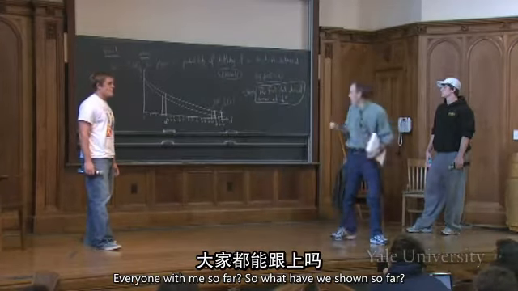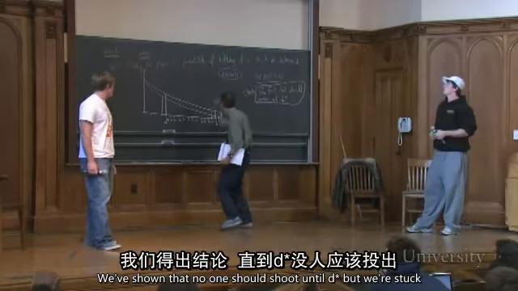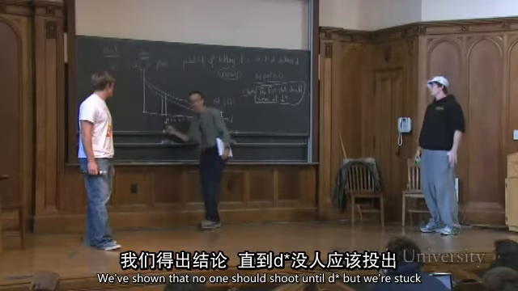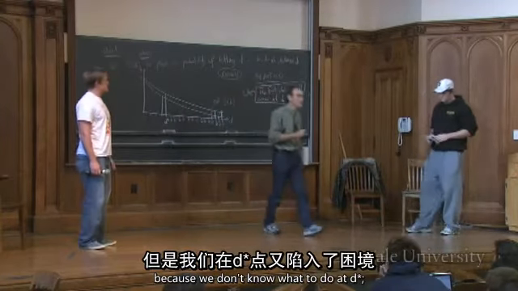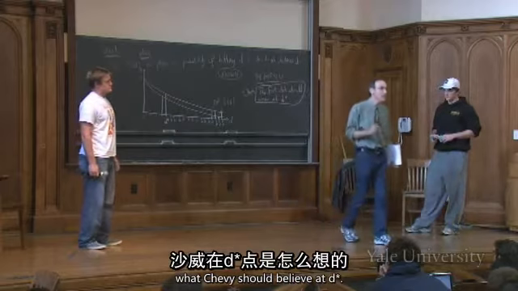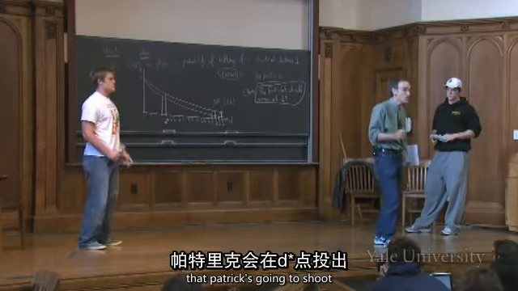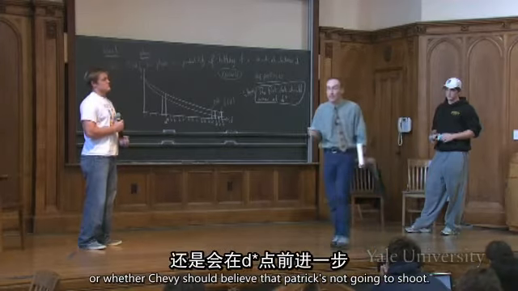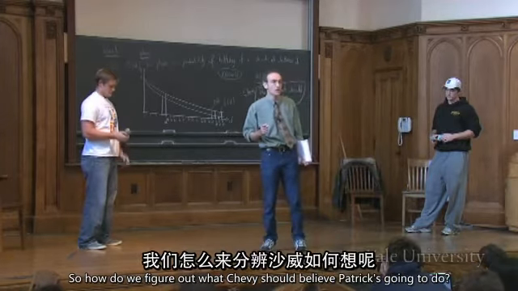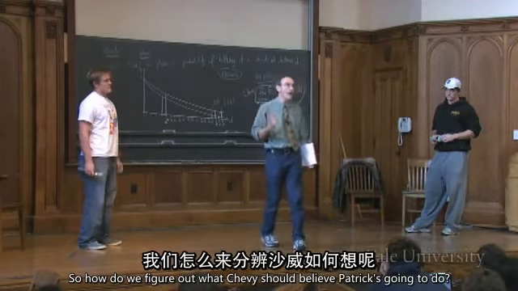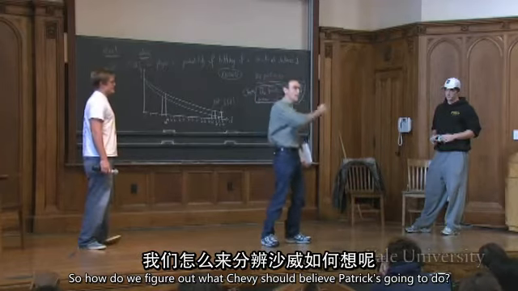So what have we shown so far? We've shown that no one should shoot until D star, but we're stuck, because we don't know what to do at D star, because we don't know what Shebby should believe at D star. We don't know whether Shebby should believe that Patrick's going to shoot, or whether Shebby should believe that Patrick's not going to shoot. So how do we figure out what Shebby should believe Patrick's going to do?